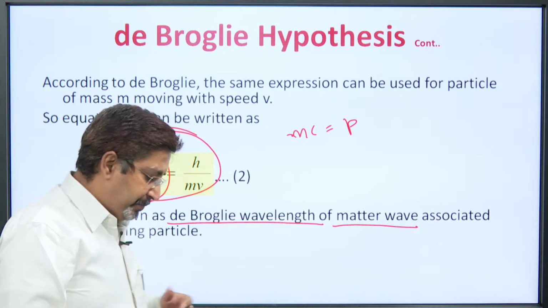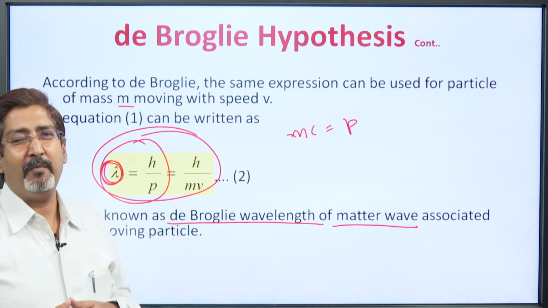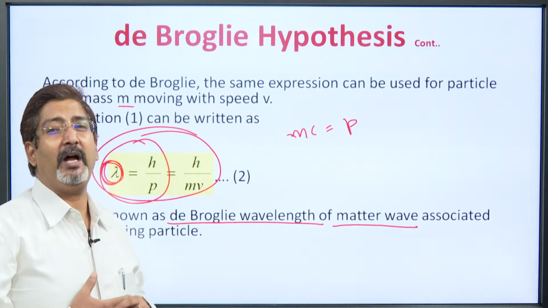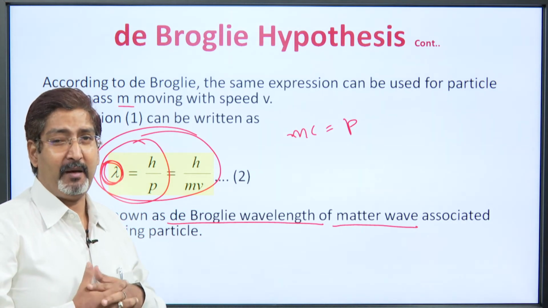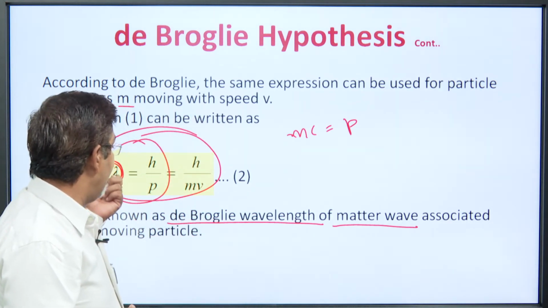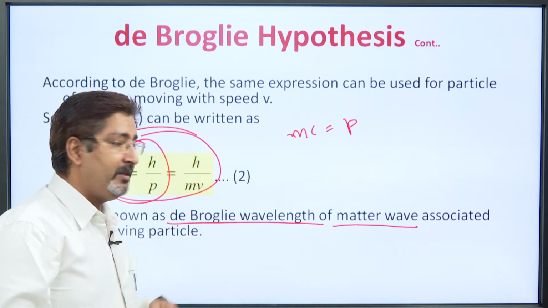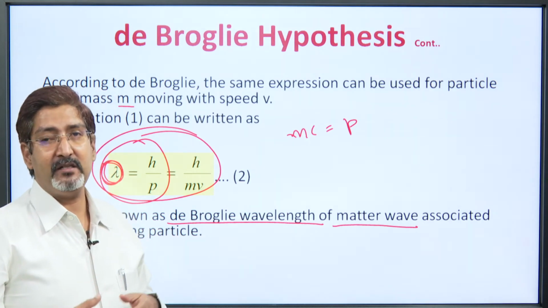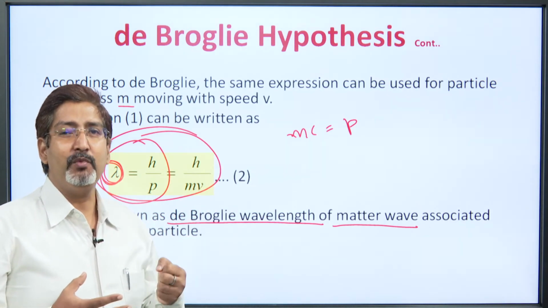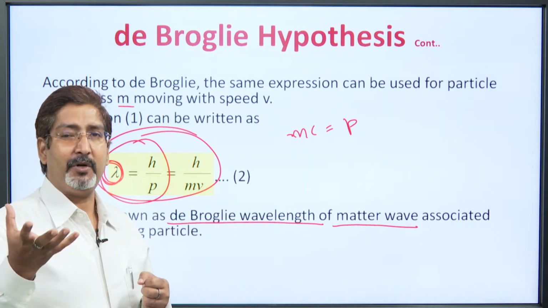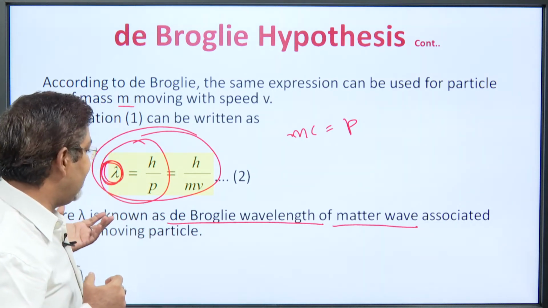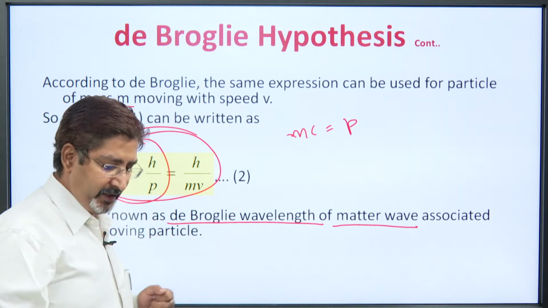Now, by replacing this p or v in various well established formulas, we can get different expressions for wavelength, and that is required from the numerical point of view in the examination, or the question can be asked in the examination to derive the de Broglie wavelength in terms of some temperature or kinetic energy, or for a charged particle of charge q moving with velocity v, accelerated by potential V. So, we can have different kinds of expressions of this de Broglie wavelength. Let us see.